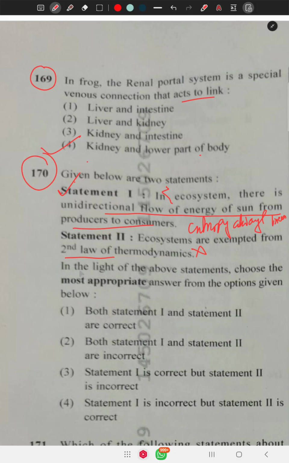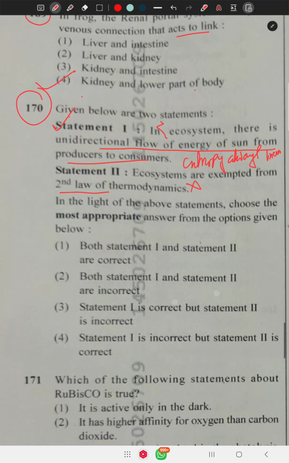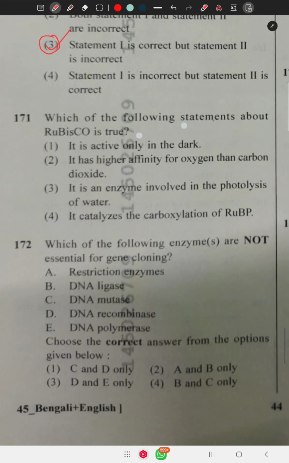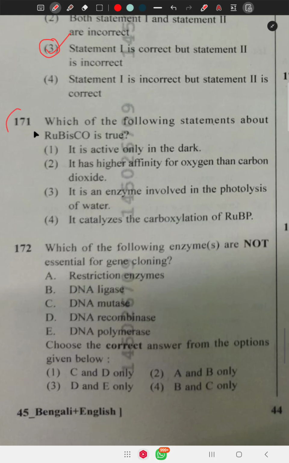Next question. Here statement 1 is correct, but statement 2 is incorrect. 3 is right. Question number 171 asks, which of the following statements about Rubisco is correct? Rubisco's full form is ribulose bisphosphate carboxylase oxygenase.